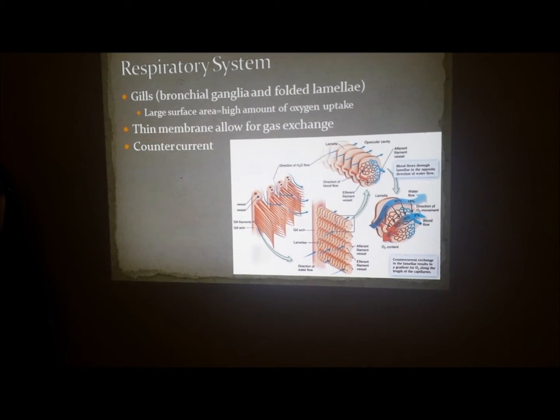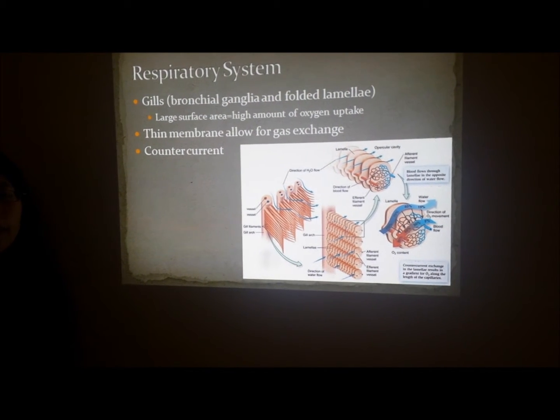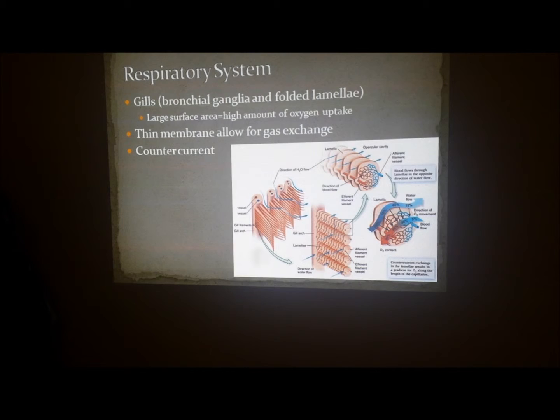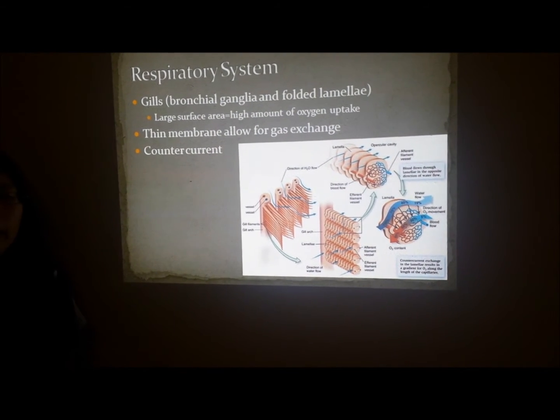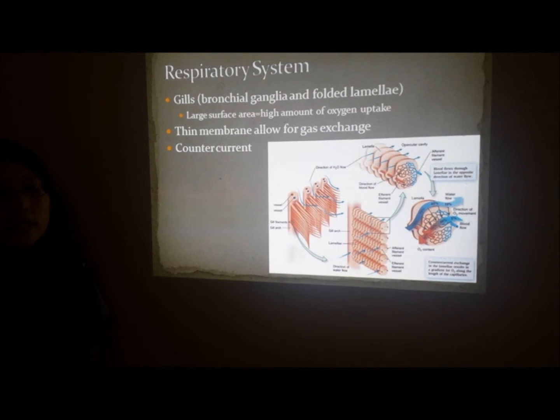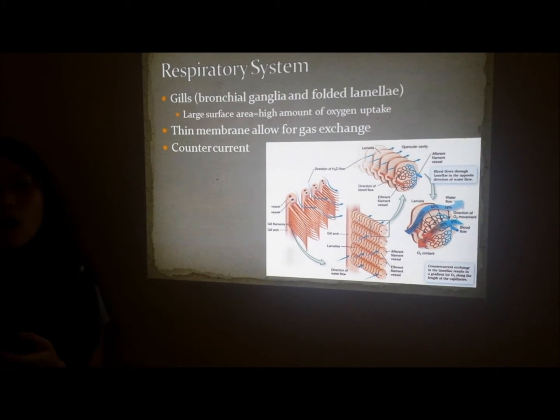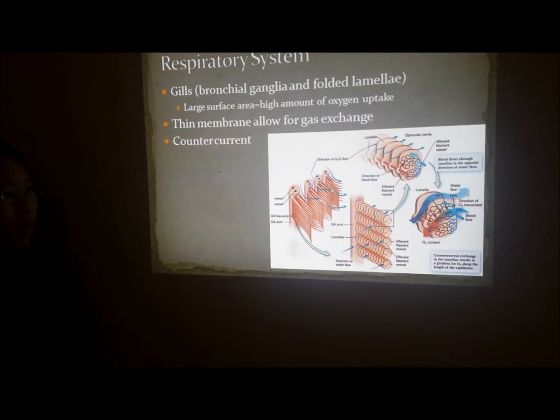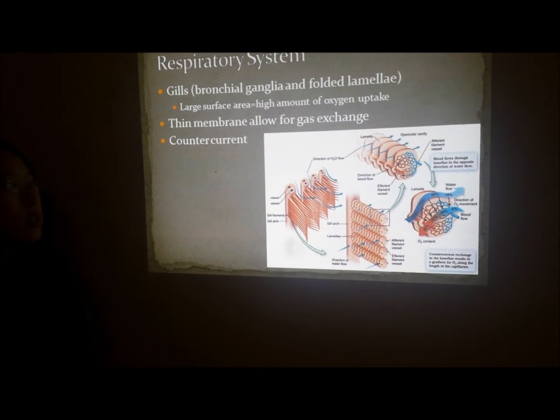The octopus has gills made up of branchial ganglia and fluid lamella. The fluid lamella and branchial ganglia have a large surface area and a thin membrane. Now, this large surface area and thin membrane allow for a lot of gas exchange between the octopus and the environment. The gases being exchanged are, of course, carbon dioxide and oxygen.